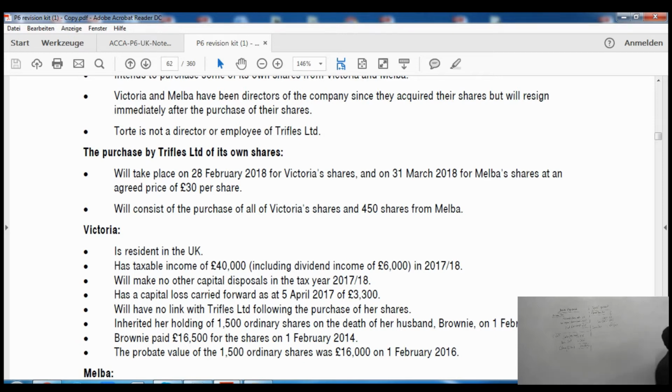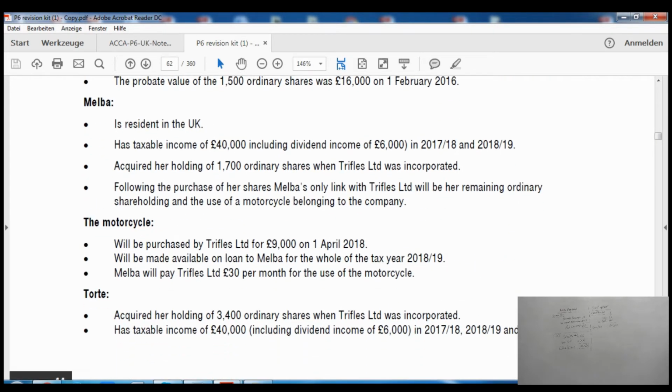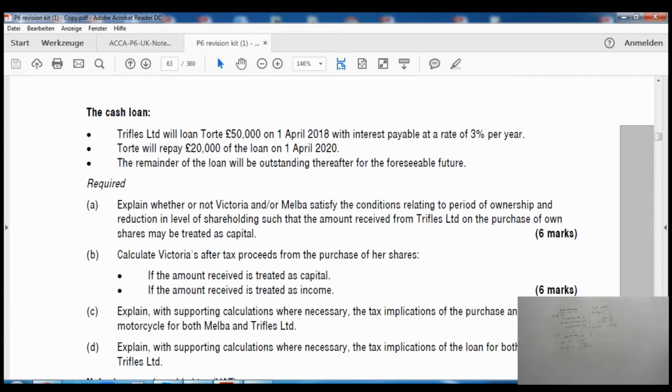Another condition was the reduction in the level of ownership. Now we know that she's selling all of her shares, so the reduction in the level of ownership condition is also satisfied anyway. We don't need to test that for this one.